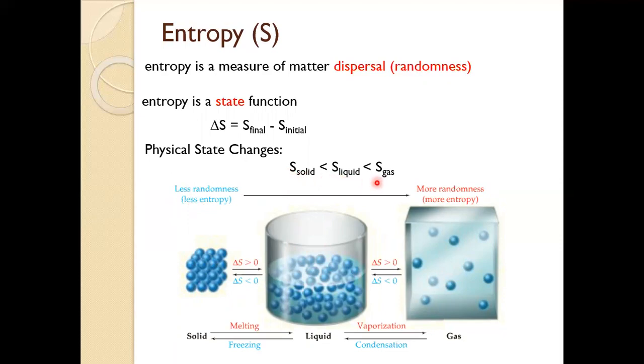So consequently, in a physical state change, such as the vaporization process, going from a liquid state to a gaseous state, we're going from a state of moderate entropy to a state of higher entropy. There's a net increase in the amount of entropy, liquid phase to gaseous phase. So therefore, this process has a positive delta S. Conversely, the reverse, the condensation process, goes from a higher state of entropy to a lower state of entropy. So therefore, delta S is negative.